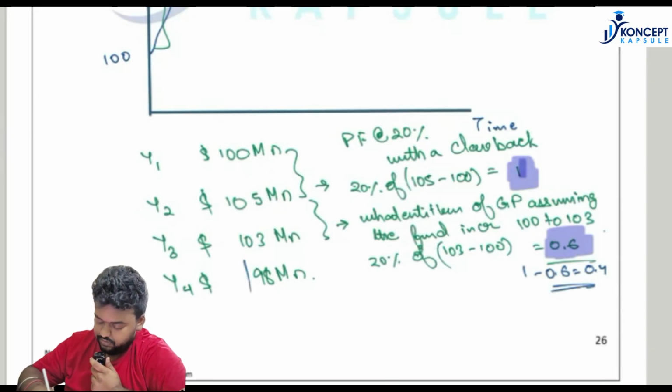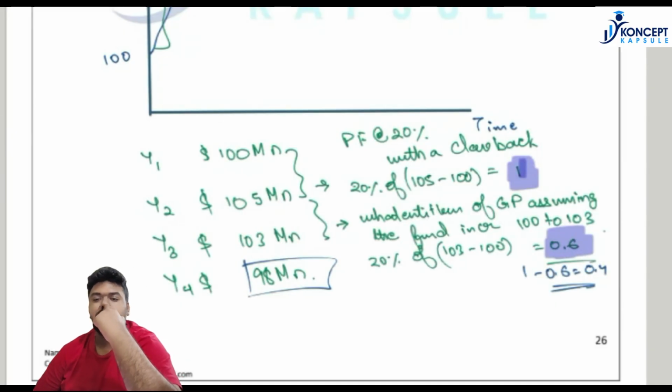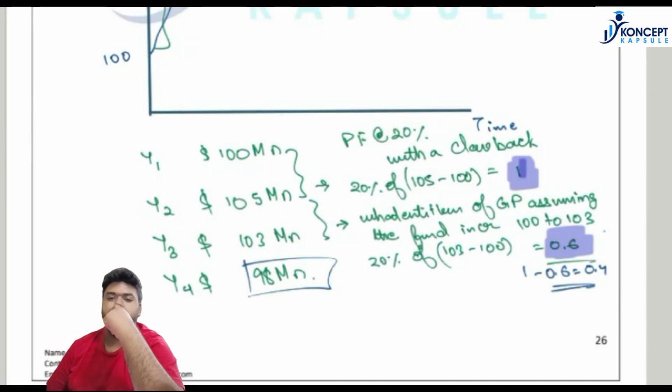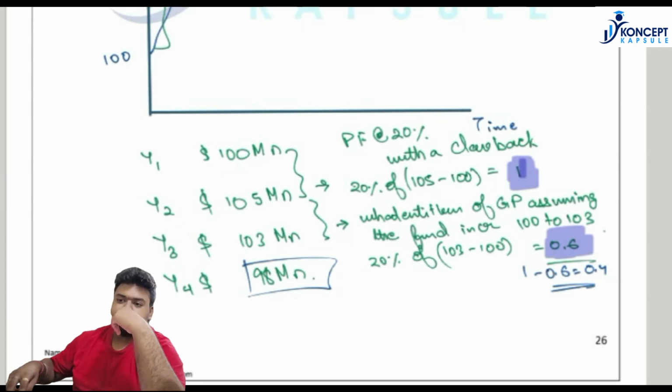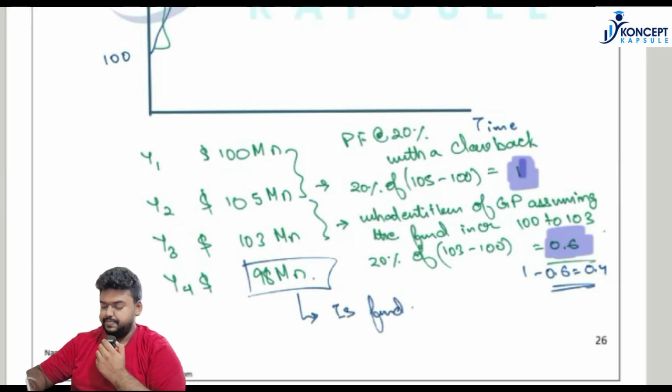Now in year 4, the fund is $98 million, which means the fund has actually gone into a loss. Correct. Now since the fund is in loss, is the fund manager entitled to any performance fees?